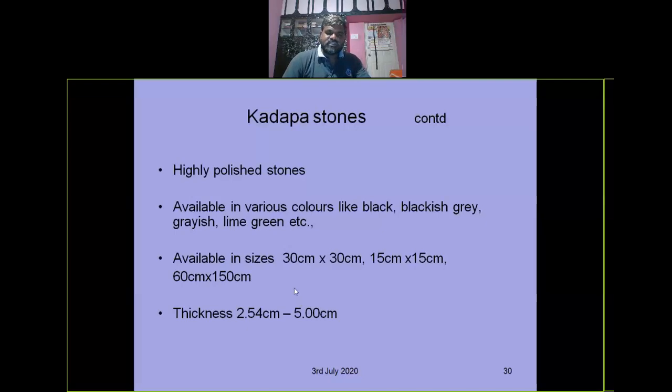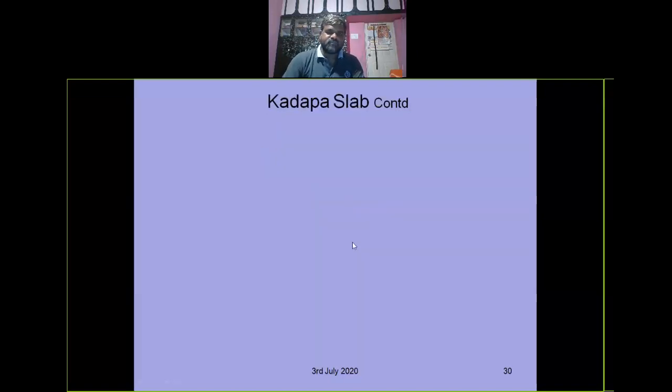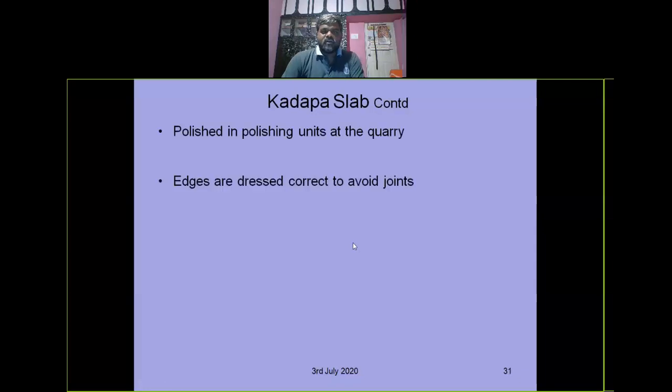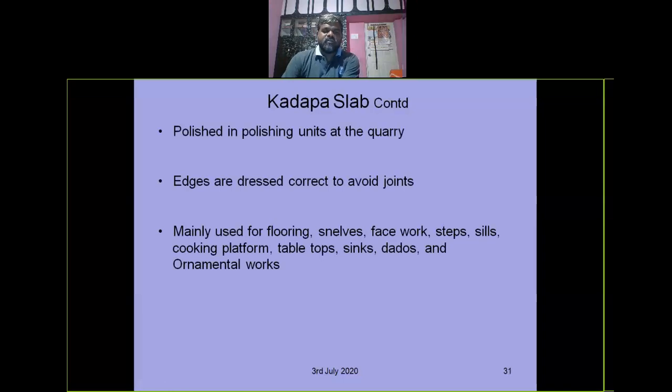So generally we use these stones for flooring purposes only. But for parking purposes or any heavy load purposes, we use Shabad stones instead of Kadapa stones, as these have very little thickness. They are polished in polishing units at the quarry, and edges are dressed correctly to avoid joints. They are mainly used for flooring, stairways, facework, steps, sills, cooking platform material, tabletops for furniture, sinks in kitchens, dados, and ornamental works. Sometimes these slabs are also used as roofing material.